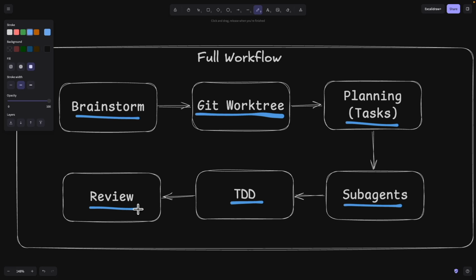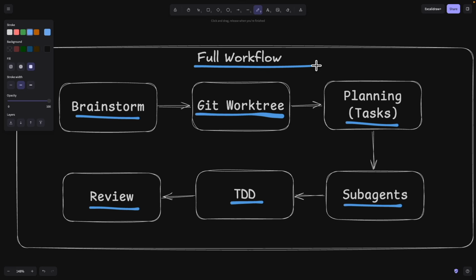So you can see that this entire workflow is much more modern because it uses worktrees, uses different sub-agents to delegate tasks, as well as test-driven development to make sure that our application is test covered and more scalable. So now you understand the entire Superpowers workflow and how we can use it to develop anything.